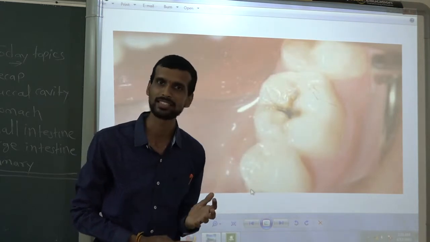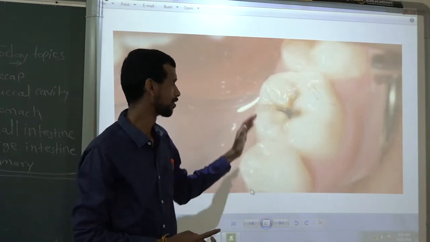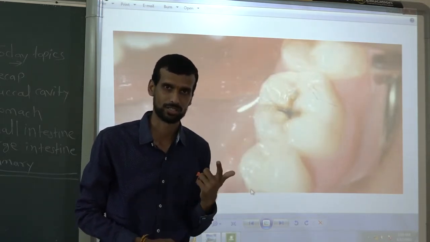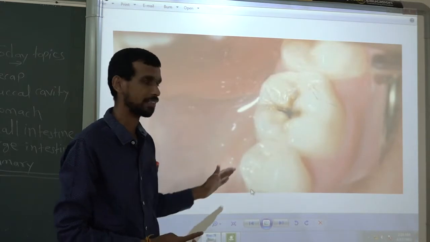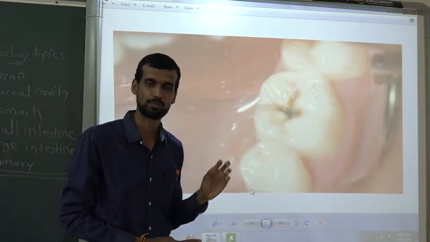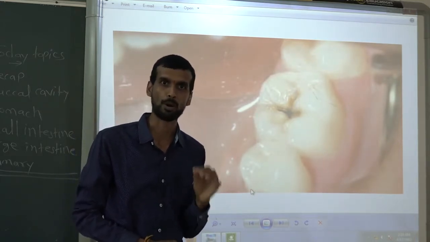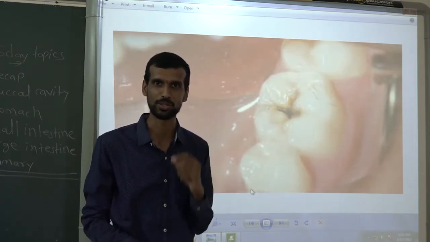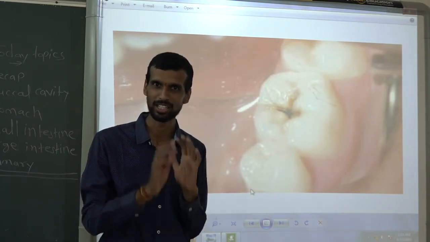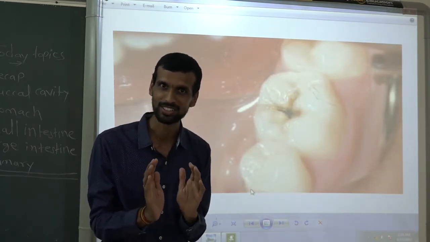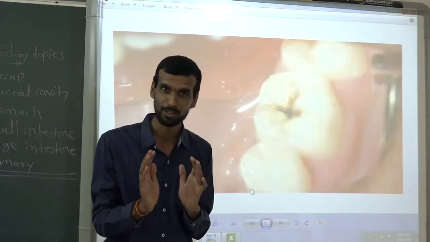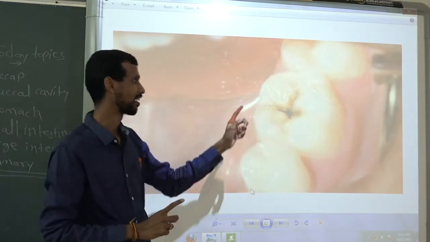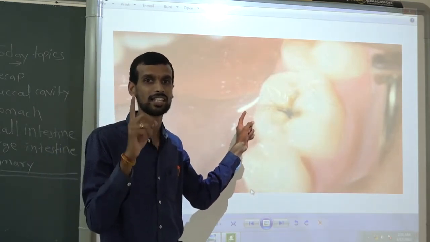What is happening exactly here? The tooth is decaying because of a lack of proper cleaning of teeth, proper brushing, proper rinsing after having the meal. Like you eat chocolates, you eat chips and all other things. Then do you rinse your mouth? If yes, it is very good. If no, you should start rinsing your mouth, because if you don't, your tooth may start decaying.